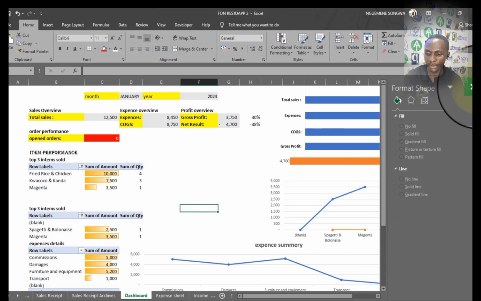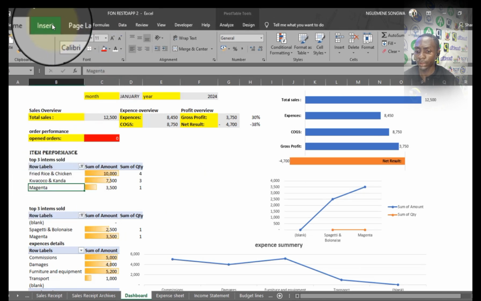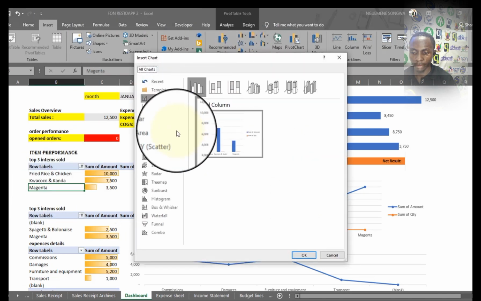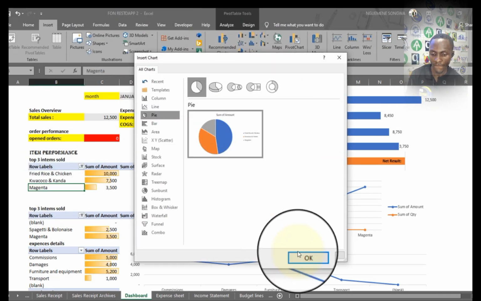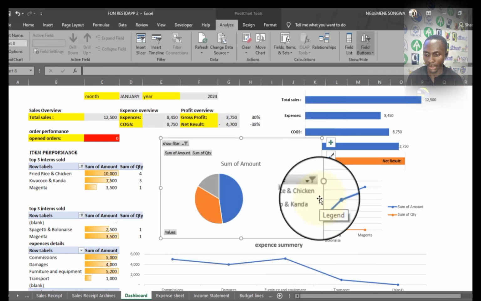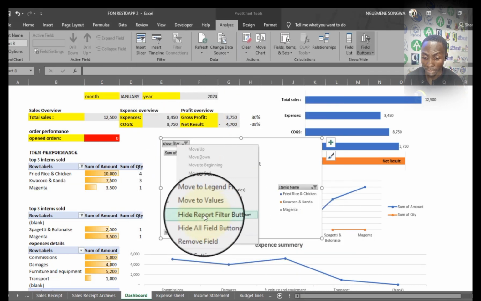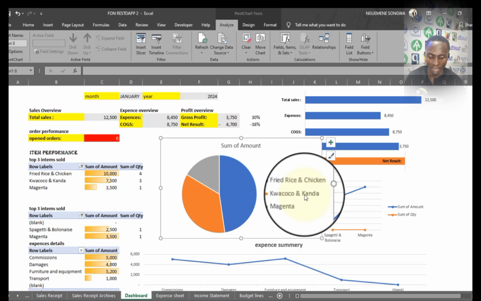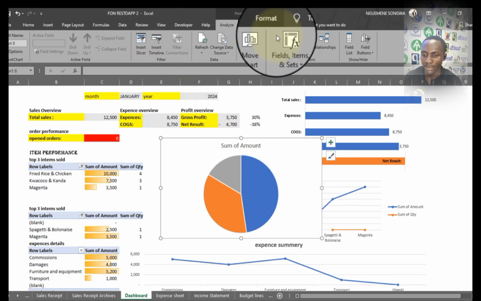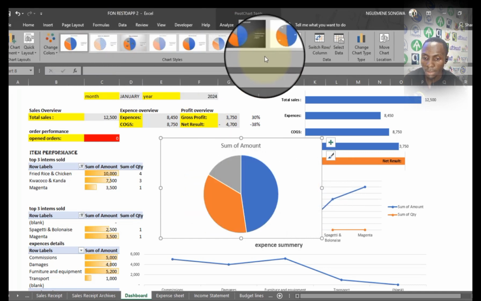So this is fine. I can equally come here and create another chart. It might be a pie chart, something like this. Then I take OK. Then I can remove filters, and it might be equally this one. Then I will come at the level of design and choose a particular design.